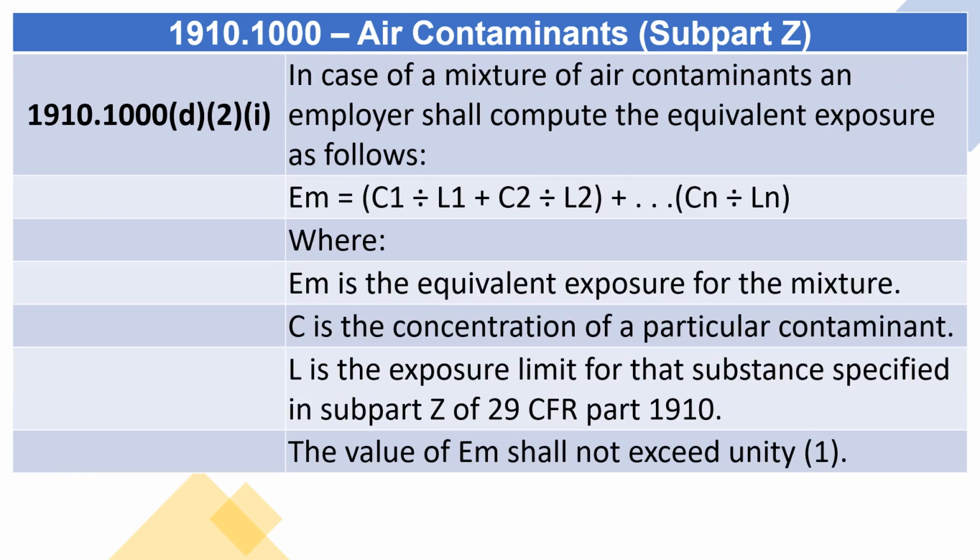1910.1000(d)(2)(i) In case of a mixture of air contaminants, an employer shall compute the equivalent exposure as follows: M equals C1 divided by L1 plus C2 divided by L2 plus Cn divided by Ln, where M is the equivalent exposure for the mixture. C is the concentration of a particular contaminant. L is the exposure limit for that substance specified in Subpart Z of 29 CFR Part 1910. The value of M shall not exceed unity (1).